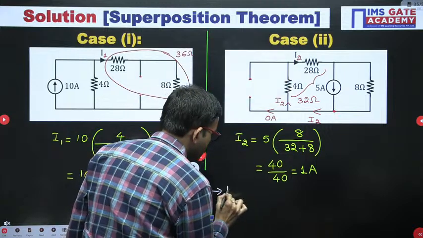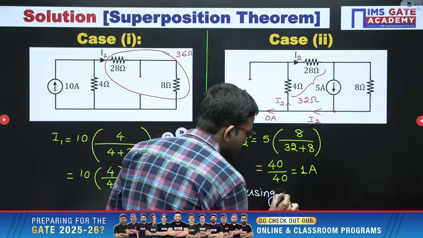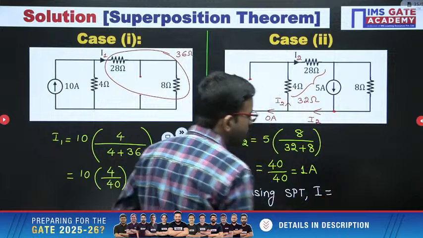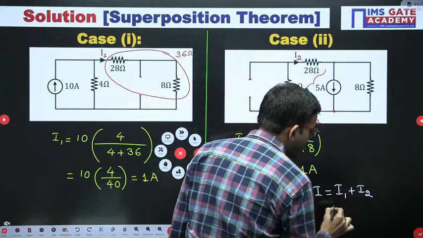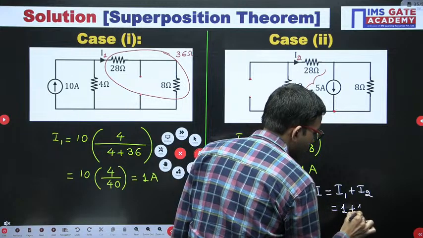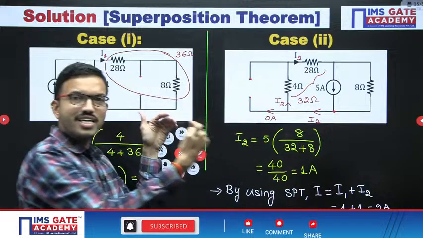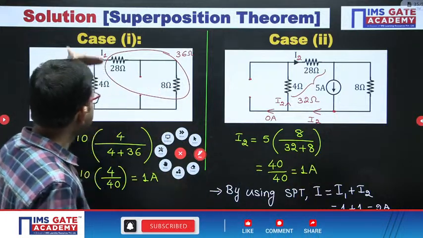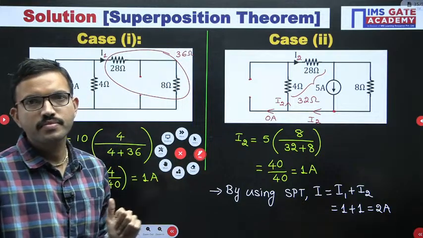By using superposition theorem, in short I am writing SPT, the resultant current I equals I1 plus I2, that is 1 plus 1, 2 ampere. Suppose if the current directions are opposite, then we can perform subtraction. Okay. In this case, current directions are same. That is the reason whatever the values we got, we can add.